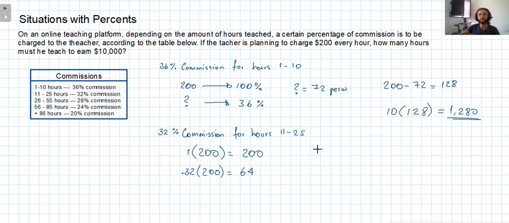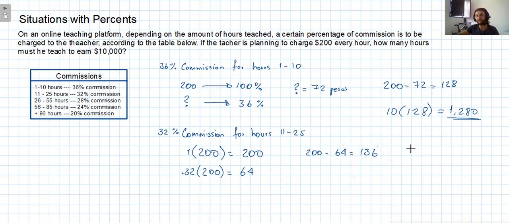So he will be earning 200 minus 64 pesos. It's going to be 136 pesos. And you can actually notice that it is 8 pesos more than what we calculated here. As you can see, there's a difference of 8 pesos. So this is what the teacher will be earning for every one of these 15 classes.